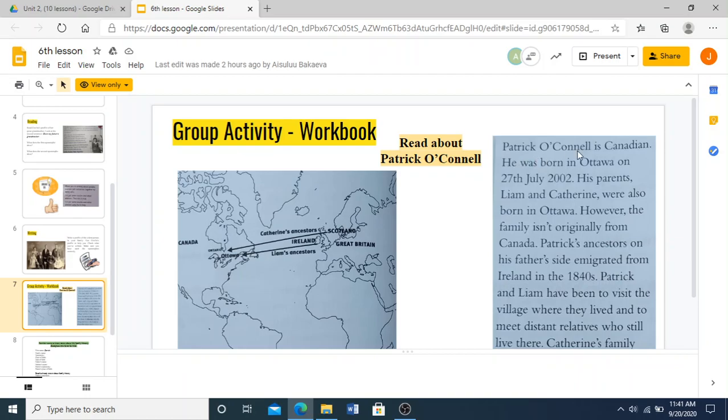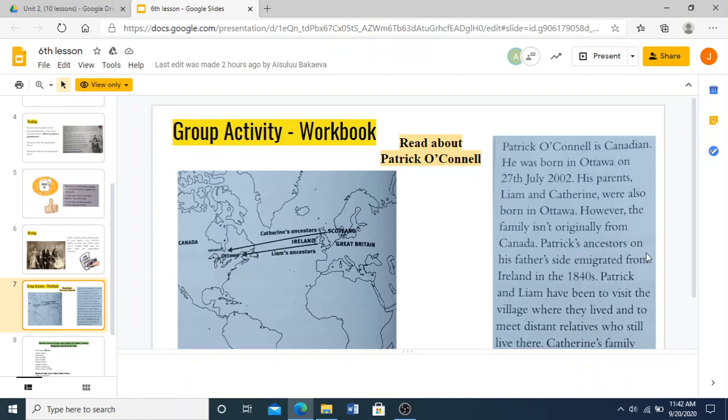So, Patrick O'Connell is Canadian. He was born in Ottawa on 27th July 2002. His parents, Liam and Catherine, were also born in Ottawa. However, the family isn't originally from Canada.